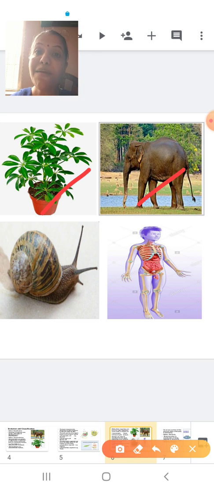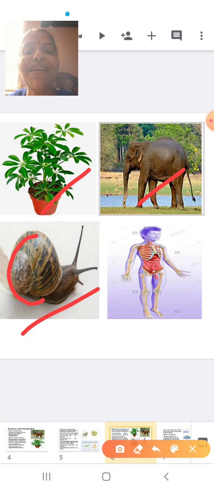Okay. Now in animals, again I can classify the animals into two types, depending upon the existence of the skeleton, whether the skeleton is present outside the body or whether the skeleton is present inside the body. So here you can see in the case of the snail, the snail has a shell. The shell is the skeleton of the snail, and you can see the shell is present outside. Whereas in the case of a human being, bones form our skeleton, and you can see the bones are present inside the body.